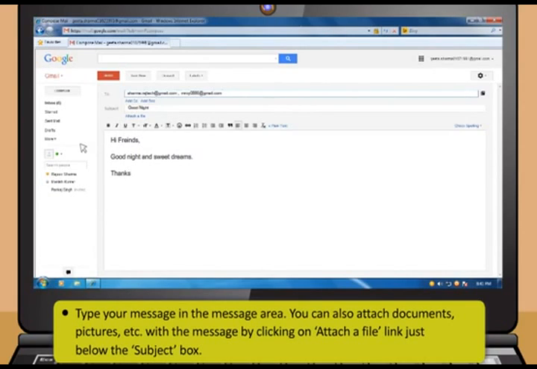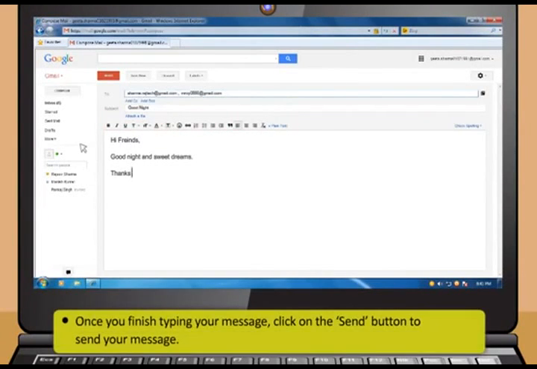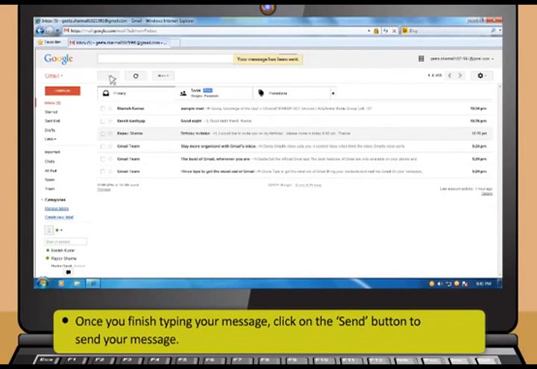You can also attach documents or pictures with the message by clicking on the Attach a File link just below the subject box. The formatting buttons just on top of the message area allow you to format your message according to your need. And then click on the Send button to send your message.